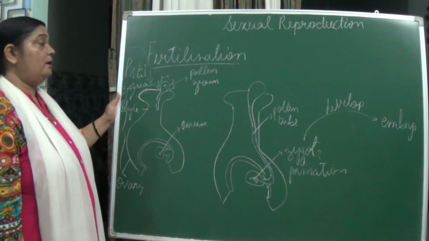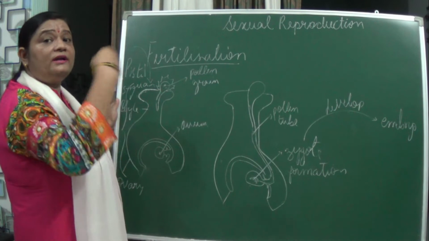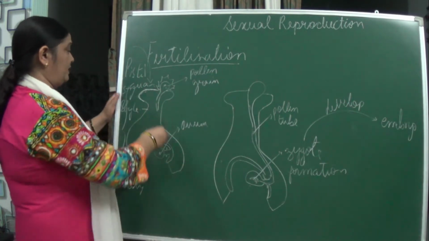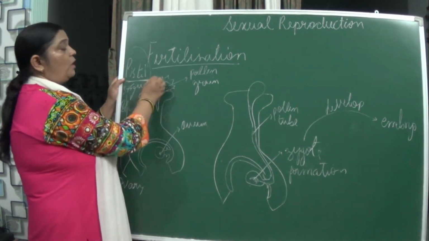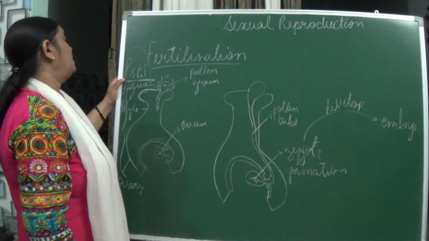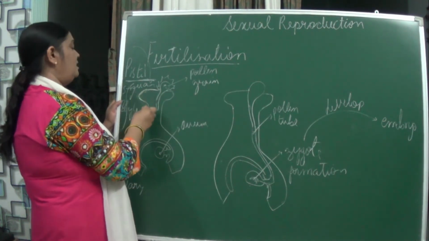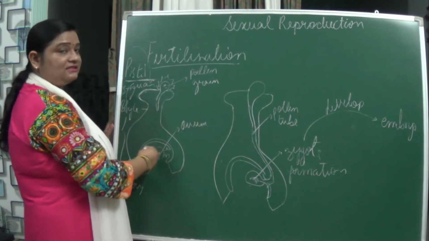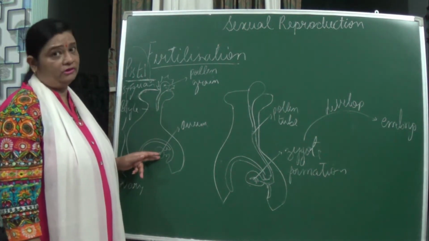Now, after pollination, what happens when the pollen has been transferred to the stigma? You can see over here the female reproductive part, which is known as the pistil. This broadened portion is known as the stigma, this slender portion is known as the style, and this flask-shaped structure is known as the ovary. This ovary consists of the ovum, or the egg cell.